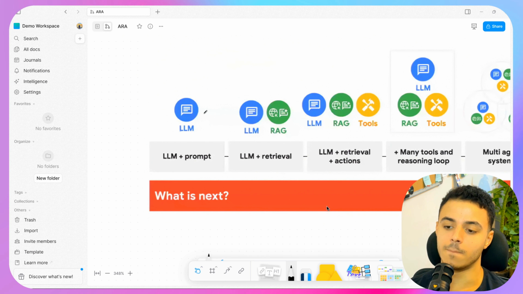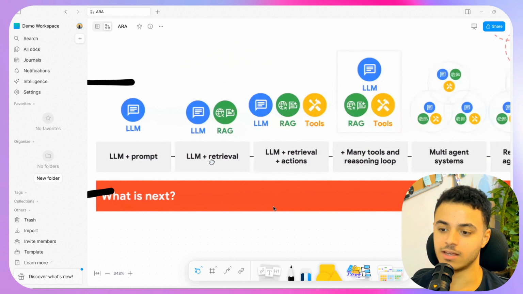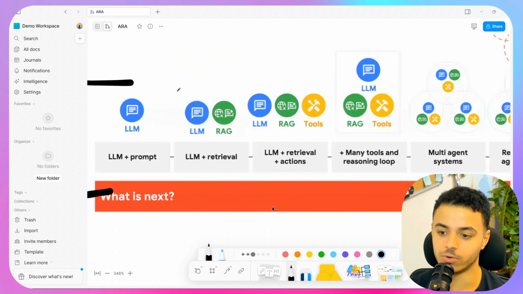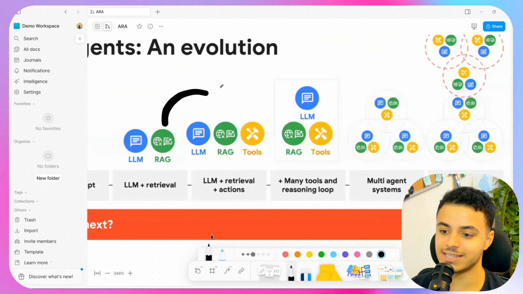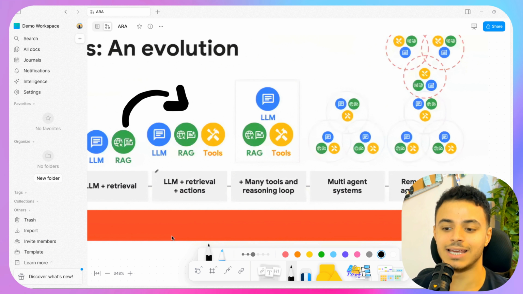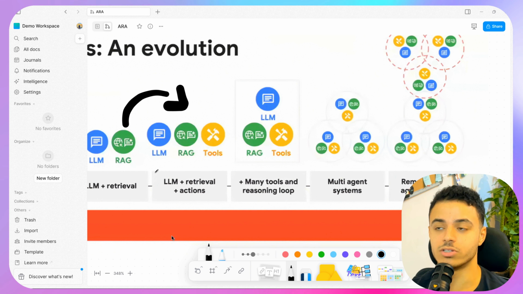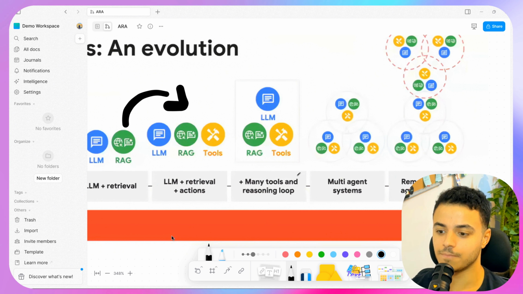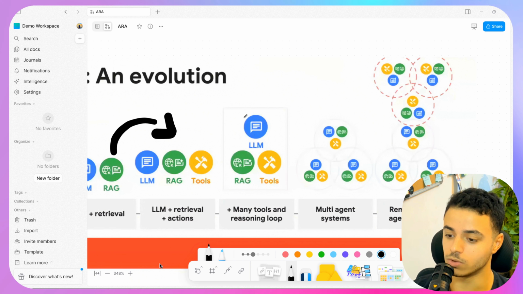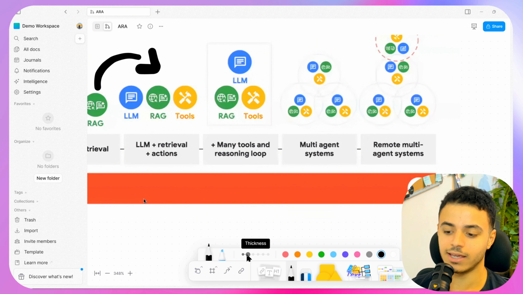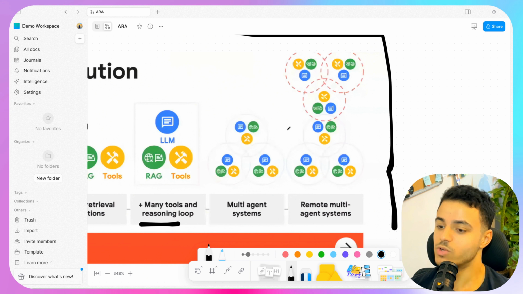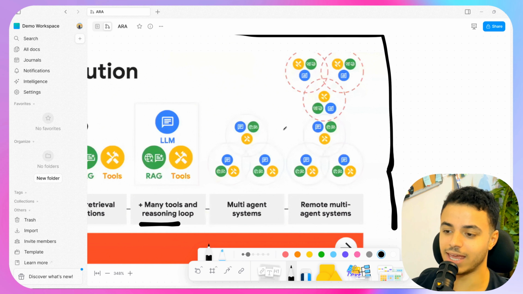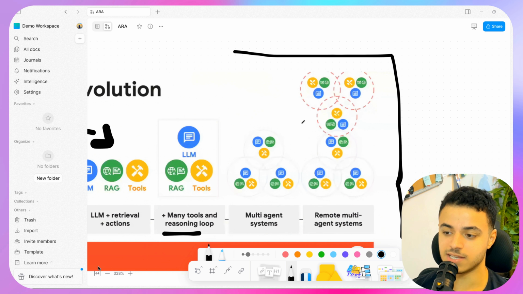Now, we started from LLM, just LLM with prompt, and then we moved it to LLM with RAG, or Retrieval Augmented Generation, in which we have something like a vector database and we are retrieving data from it. And then we moved it to the third stage, which is LLM, RAG plus tools, something like executing a specific task. We moved it to LLM, RAG, and tools, but with reasoning capabilities. And now we are in the multi-agent system stage, in which we have a team of agents that can collaborate and can execute or finalize specific tasks together.